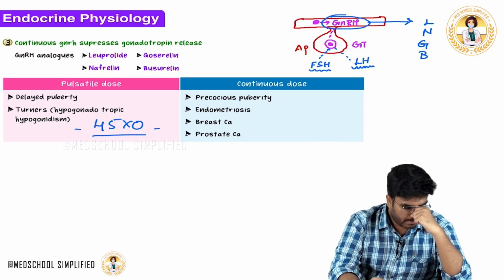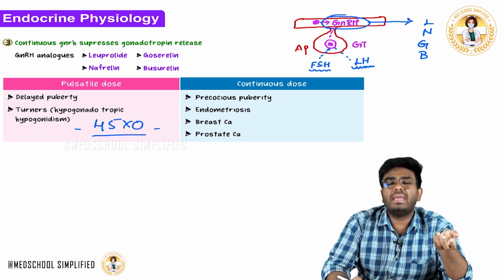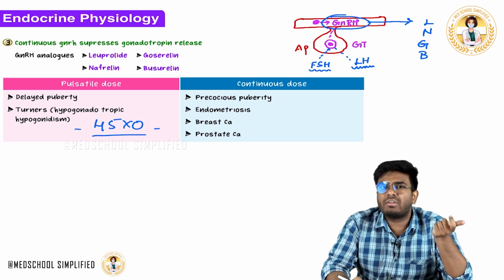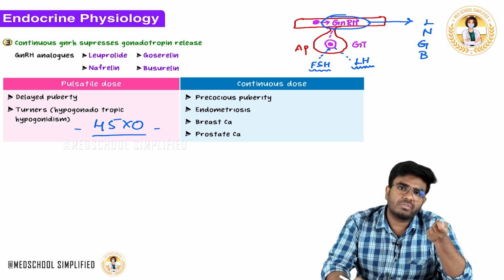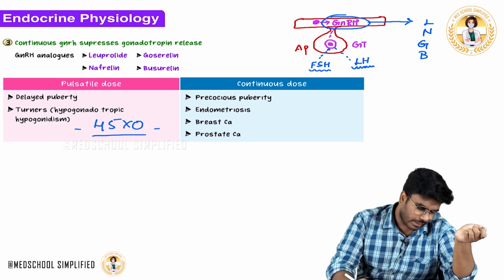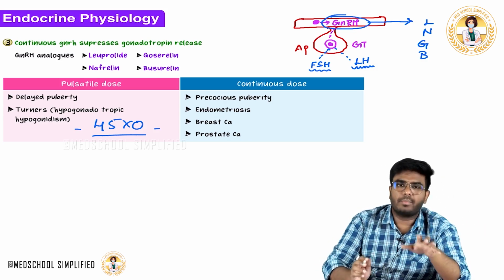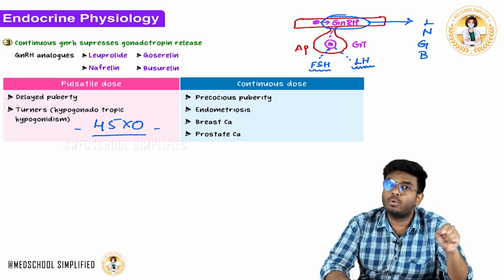In order to prevent those fractures, in order to just stop the bone resorption, what you can do is activate this pathway, the hypothalamo-pituitary ovarian axis, so you are actually activating the thin streaky ovaries. So what will happen? A little amount of estrogens will be produced. Even that little amount of estrogens will help her to prevent the bone resorption. Remember, in Turner female, estrogens are not there, which means bone resorption will happen.